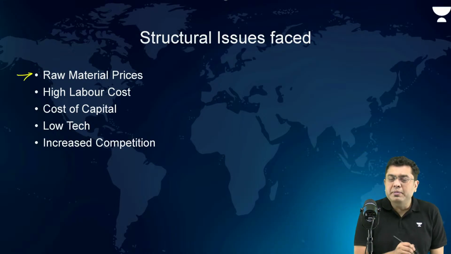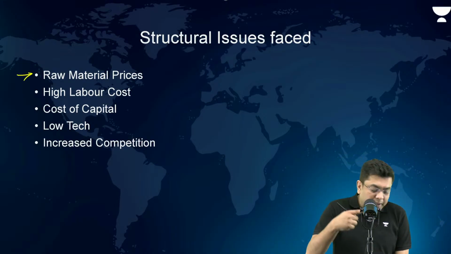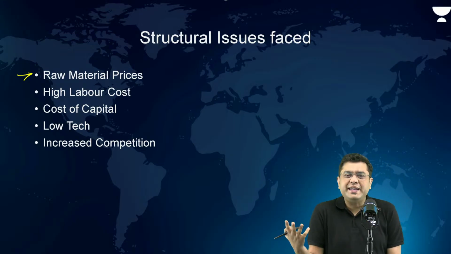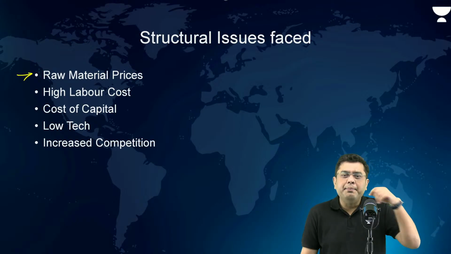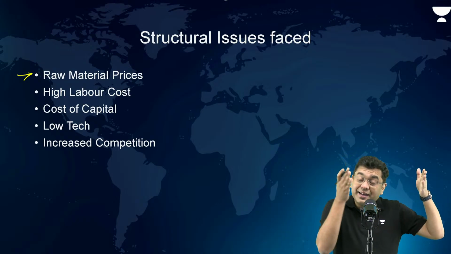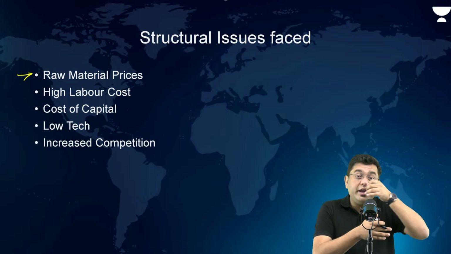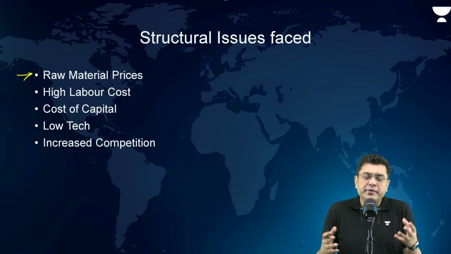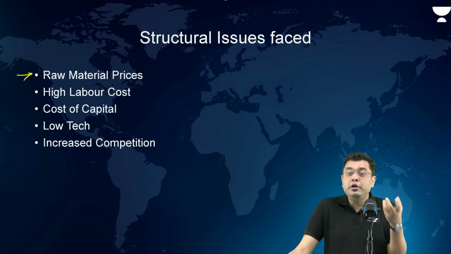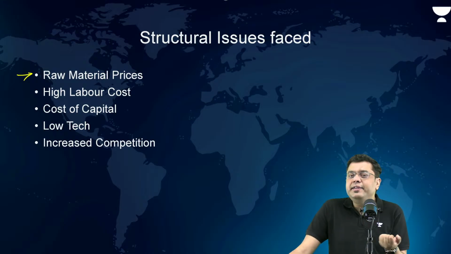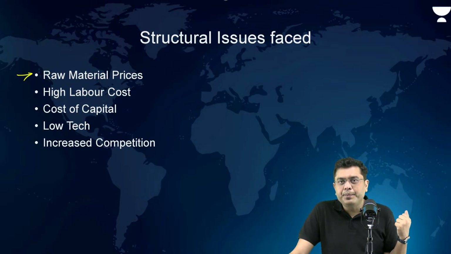First of all, the raw material prices. The raw material prices fluctuate drastically. Raw material for the textile sector, cotton bales, for example, the jute fabric, etc. That raw material, the prices fluctuate, and there is a strict regulation on whether you can import or not. So the reality of the matter is that in our domestic market, many times the supply of materials like jute becomes so problematic. It is cheaper and easier to import it from Bangladesh, right?